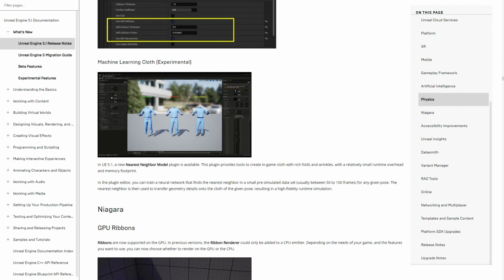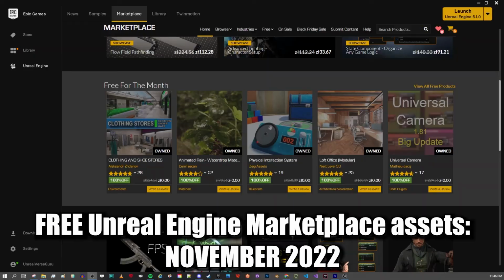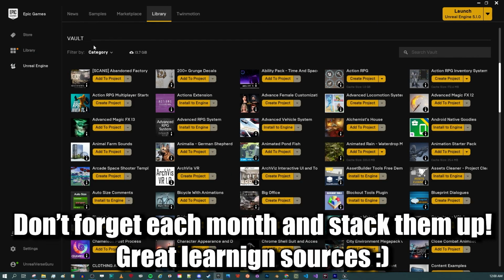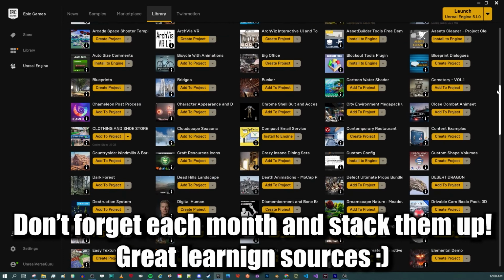I bet that you enjoy free games from the Epic Games Store, but did you know that you can get free assets from the Unreal Engine Marketplace each month? Yep. You'd better start stocking them up each month and not forget about them, because they may prove so useful during UEFN development of new creative experiences.